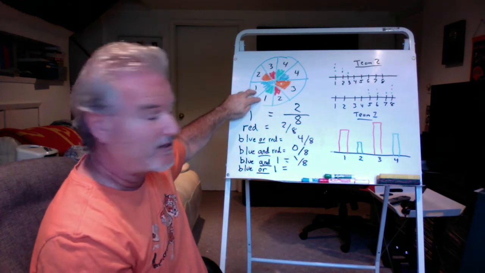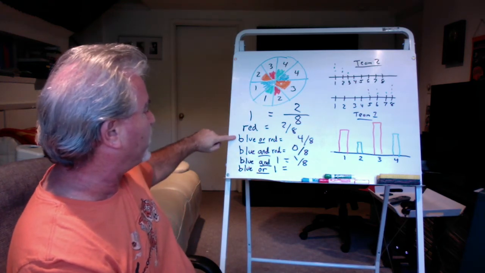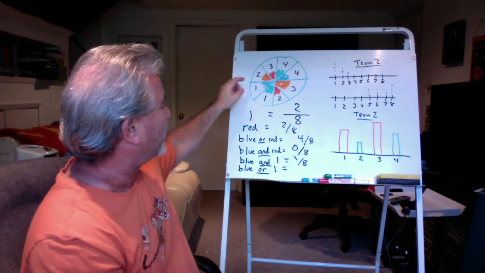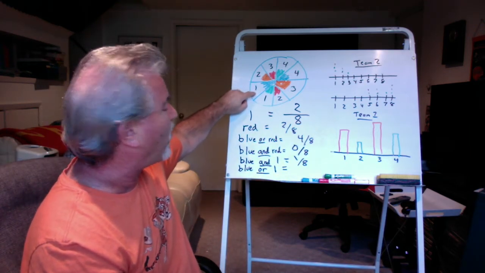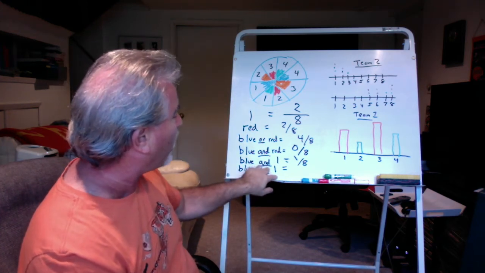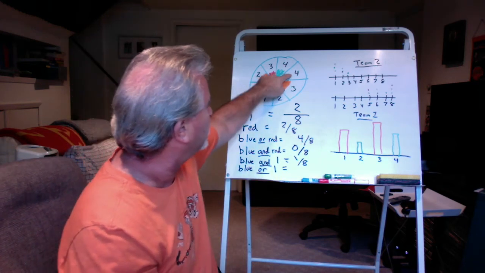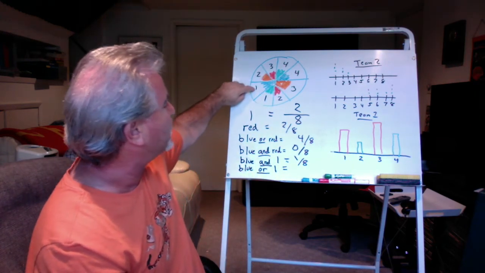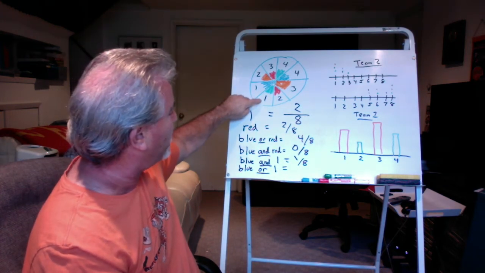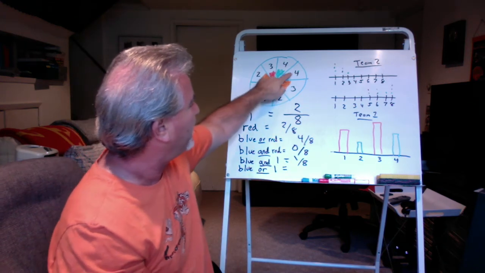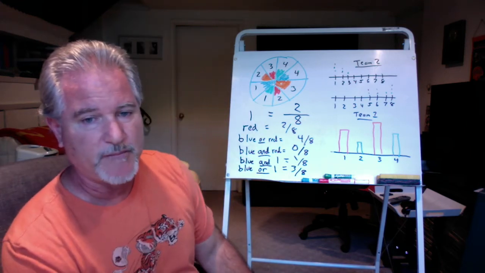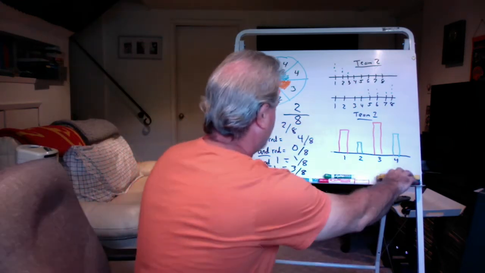Now here's the thing. Remember back here we did blue or red, and there was 2 blues and 2 reds, so we did 4 out of 8. This is the exception. If there's a blue and a 1 on the same spot, you can't count it twice, okay? So a blue or a 1 means there's 2 blues and 2 1s, but one of the spaces happens at the same time. So the spaces I can land on is this one, that's 1, this one, 2, and this one, 3. So my answer is going to be 3 out of 8. Okay? All right, that's the color wheel.